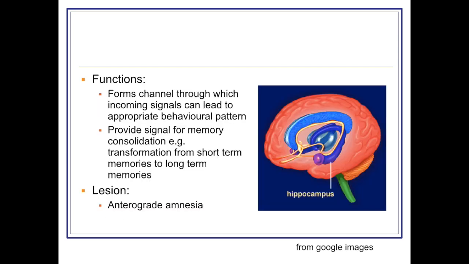Functions of the hippocampus. It forms a channel through which incoming signals can lead to appropriate behavior. Also, it provides signals for memory consolidation. Consolidation means transformation of short-term memories into long-term memories. And when there is a lesion in the hippocampus, the animal or person develops anterograde amnesia, meaning he or she cannot produce new long-term memories. Retrograde means the animal or person cannot recognize past memories.